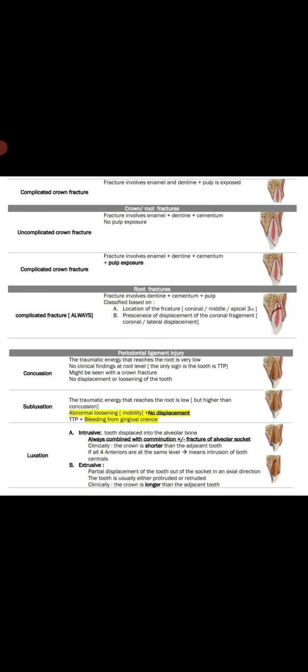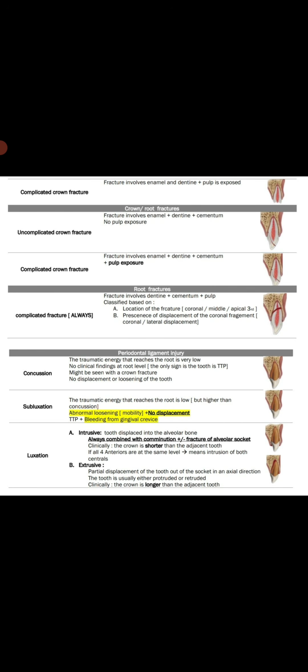Root fracture is always a complicated fracture. Meaning there is only one type of root fracture, and these are complicated fractures. In every root fracture the pulp will be exposed. The fracture involves dentine plus cementum plus pulp.